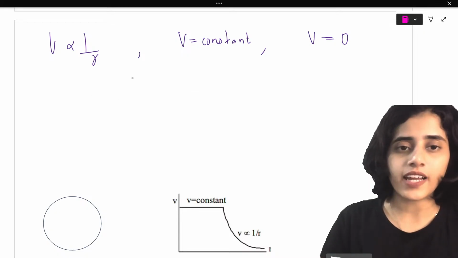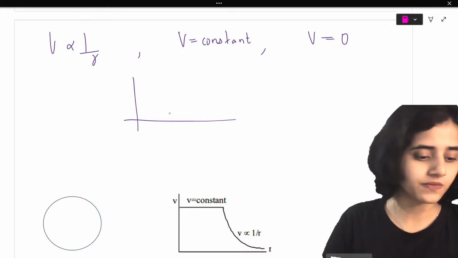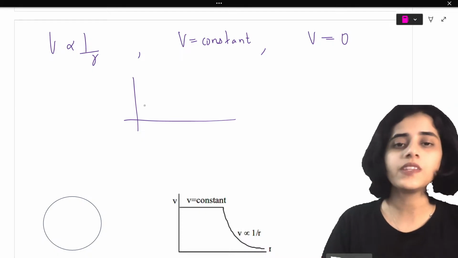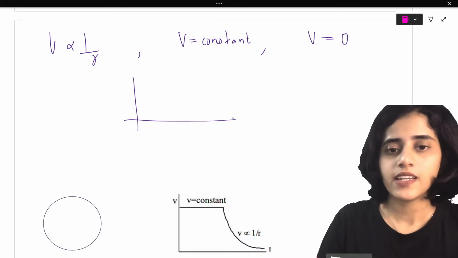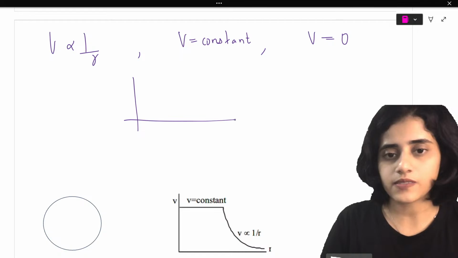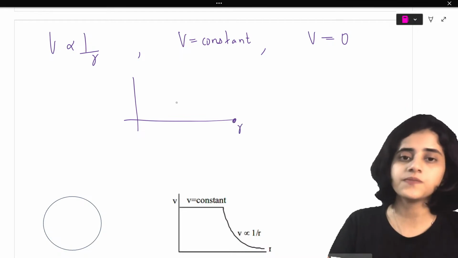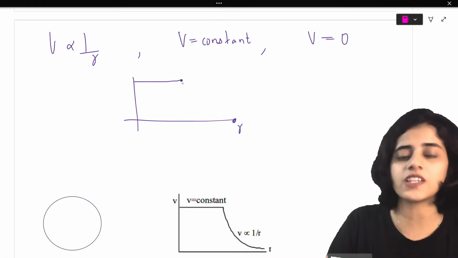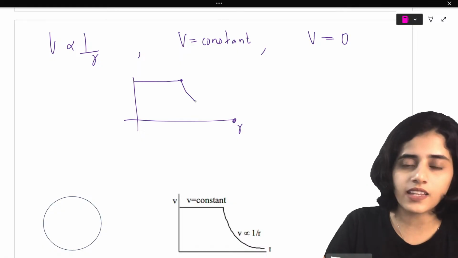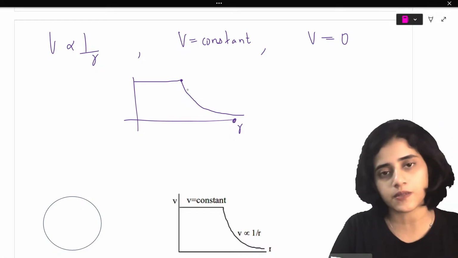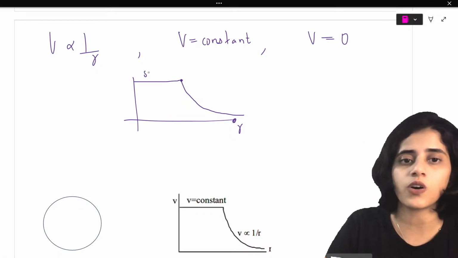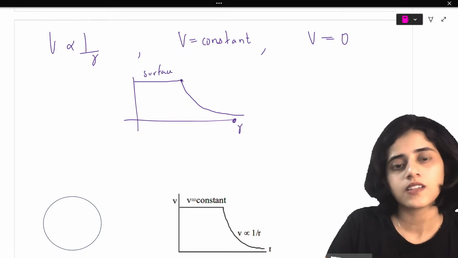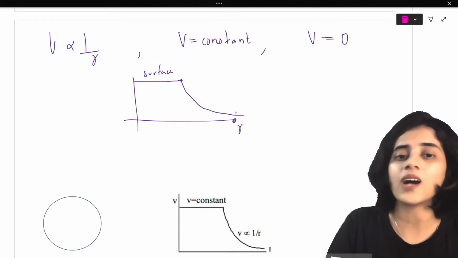So, if I draw the graph, what happens? If this is R, till this point, initially V is a constant and then V is proportional to 1 by R. So, this is the part on the surface and then this is the part outside.